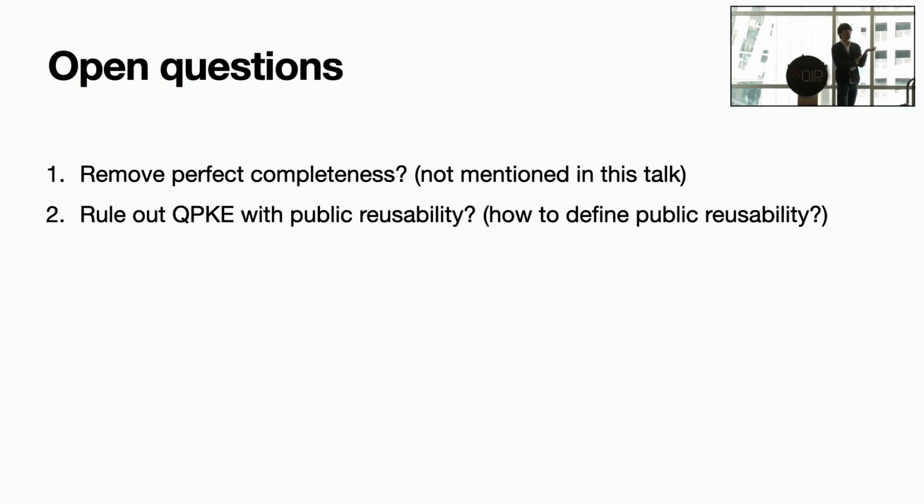We can rule out all quantum public key encryption with the key being quantum but having a certain form of public reusability, and we didn't do that. I think this is a very interesting question. Even defining what public reusability is, is very interesting, not to mention ruling out such a possibility or giving a construction which enables public reusability. Okay, I think that's it.